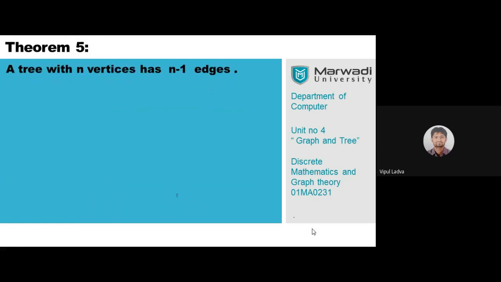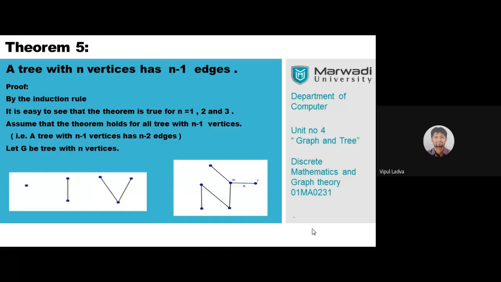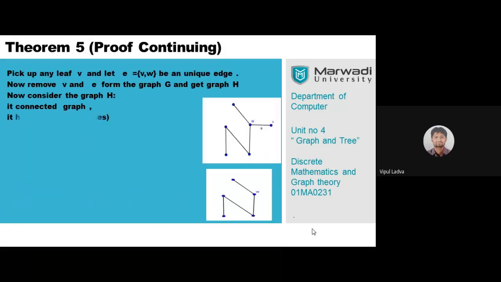Even we had gone for this theorem also. A tree with n vertices has n minus one number of edges, and we had proved this theorem with the use of the induction rule. We were proving that the result is true for n equals 1, 2, and 3, and we were assuming that the result is true for n equals k, n minus 1, and then we had proved that the result is true for n vertices. So this was the proof for that.